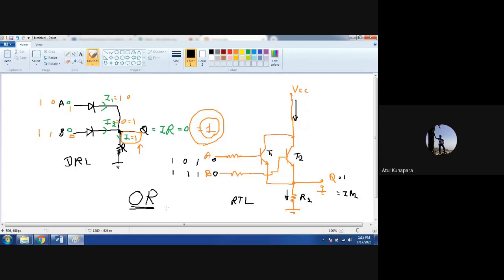Is that clear to everyone? Yes, anybody can reply to me. Have you understood the concept of this AND gate and OR gate now? Is that clear to everyone? Yes, sir. Okay.